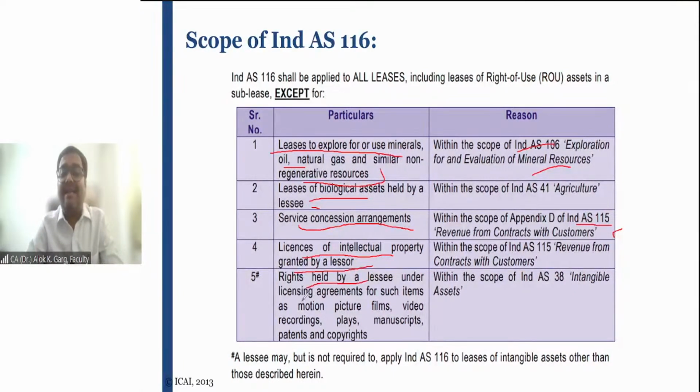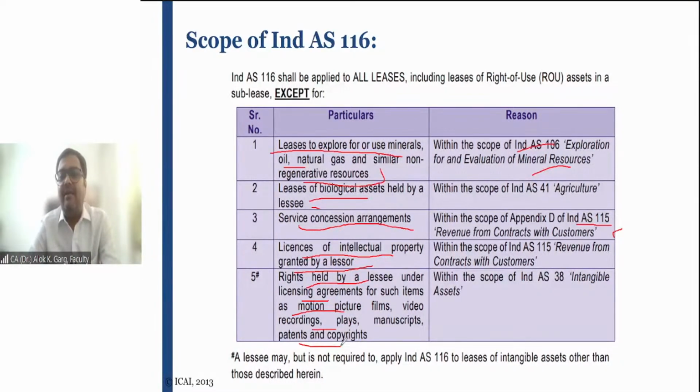Rights held by a lessee under licensing agreement for such items as motion picture films, video recording, plays, manuscript, patent, and copyright. For example, which movie have you watched recently? Gadar 2, right? Probably. Let's say PVR got a right to screen Gadar 2 exclusively. So other theaters will not get the right to screen the Gadar 2 movie. Only PVR is getting the right.